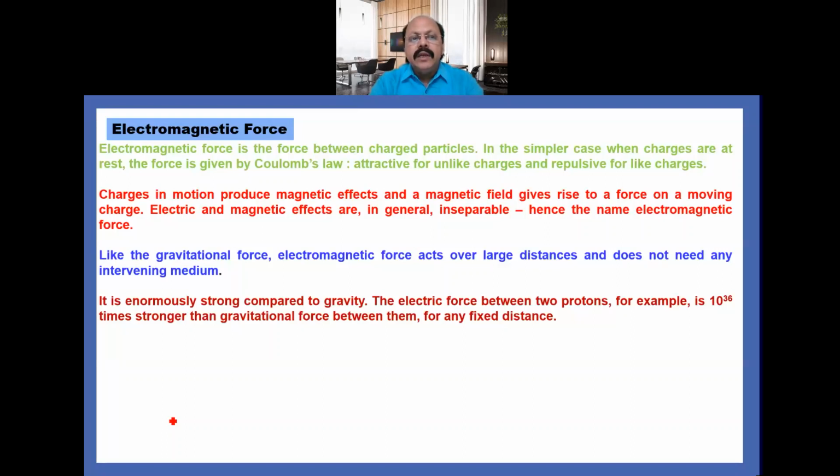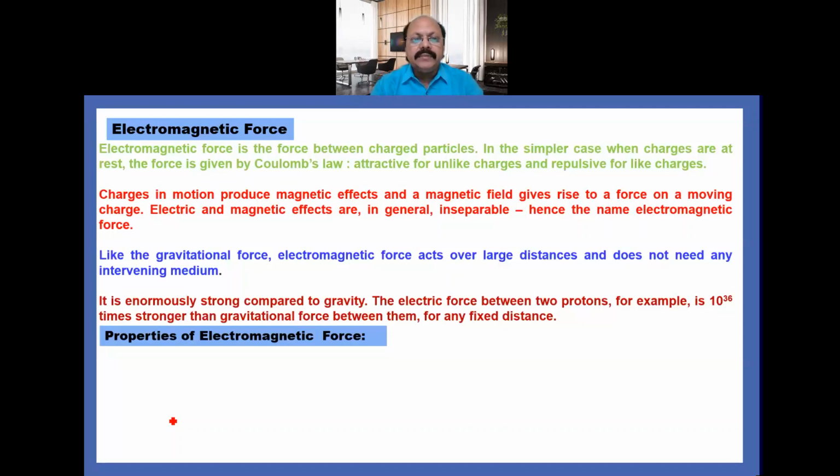It is an enormously strong force compared to the gravitational force. The electric force between two protons, for example, is 10 raised to power 36 times stronger than the gravitational force between them, for any fixed distance. That's why we say that electromagnetic force is stronger than gravitational force.